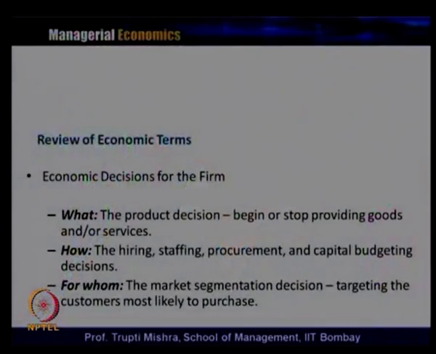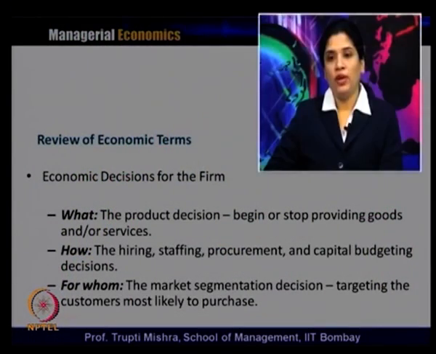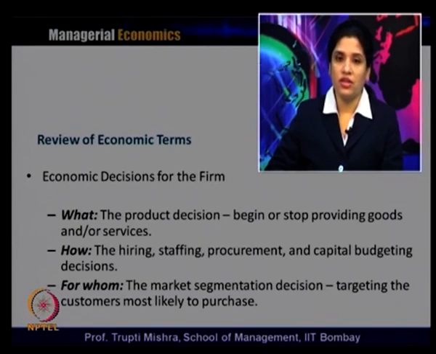On these 3 basic questions, the economic decision for the firm is dependent. Typically, when it comes to what, it is about the product decision of the firm, whether to begin production, whether to stop providing goods and services.